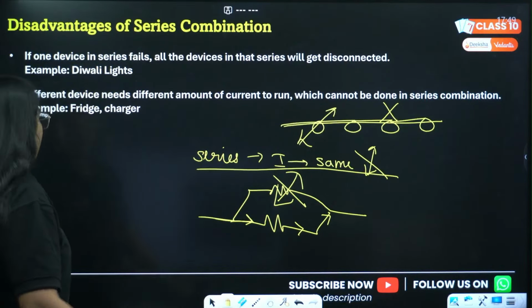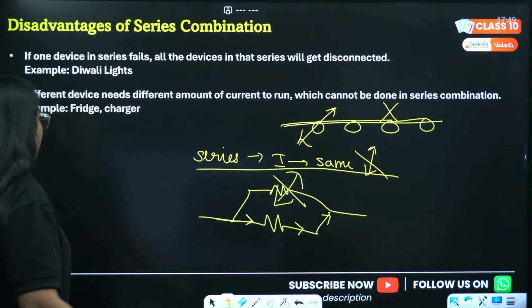ठीक है. Both of these need different amount of current. They need different current, right? But we just studied that in series I'll get the same current, but I don't need the same current. So what will I use? I'll use parallel connection. That means in parallel, different devices need different amounts of current to run, which cannot be done in series combination. Example, my fridge and charger. Done? चलो, ठीक है. Everyone, next we have is electric power and electric energy.